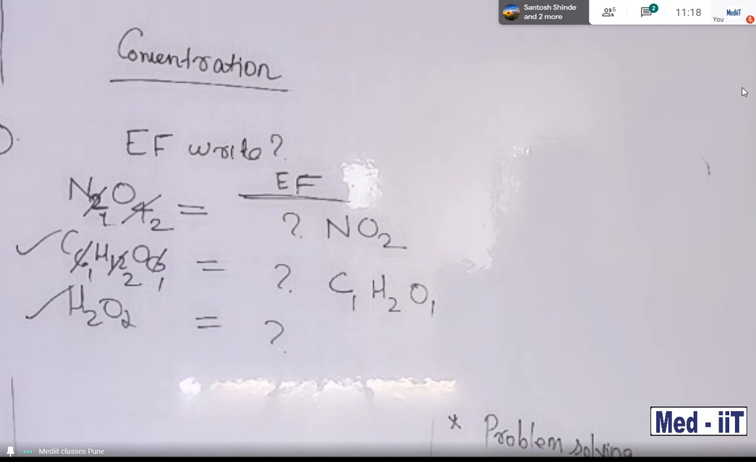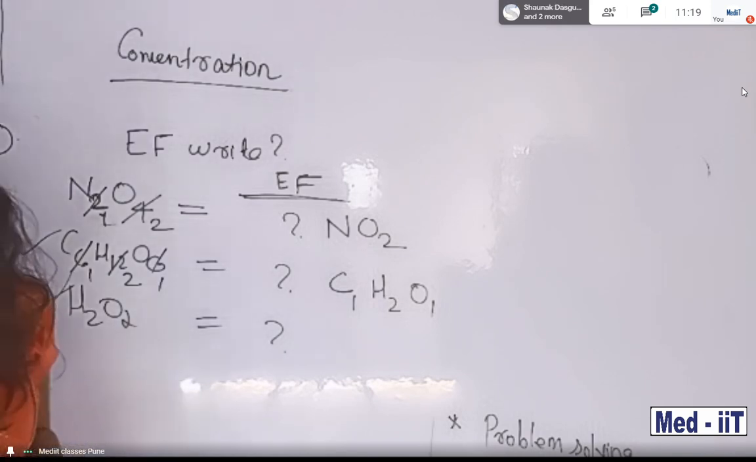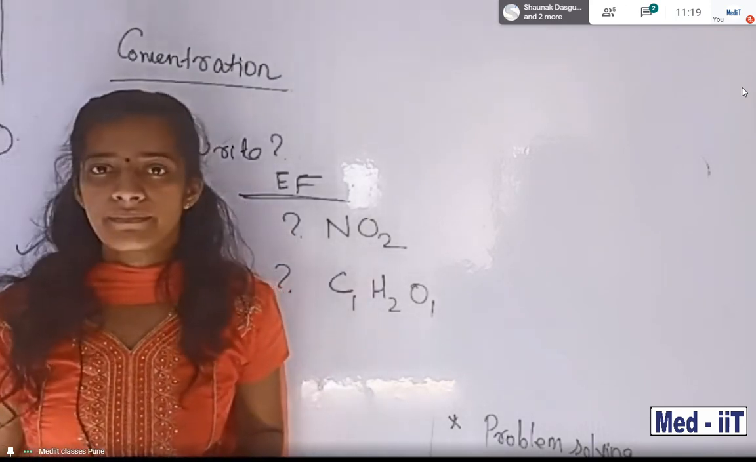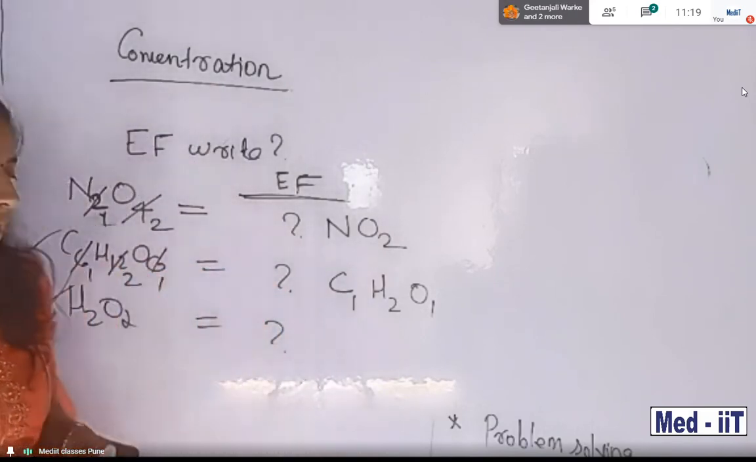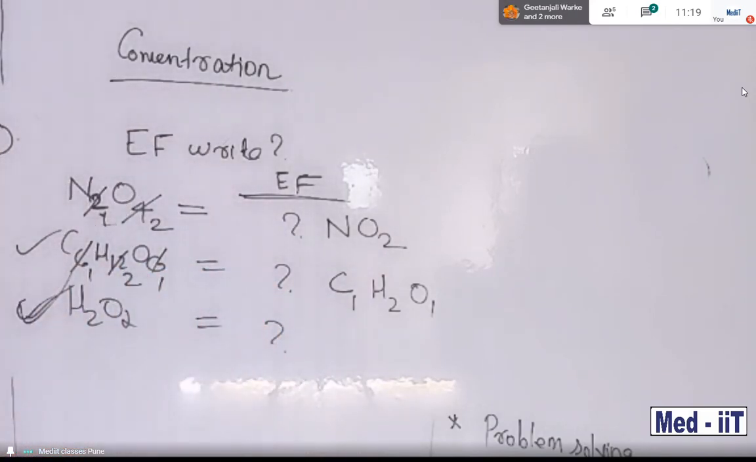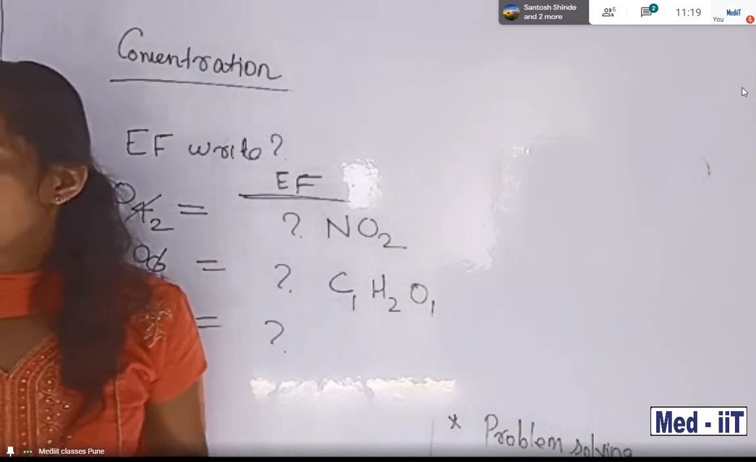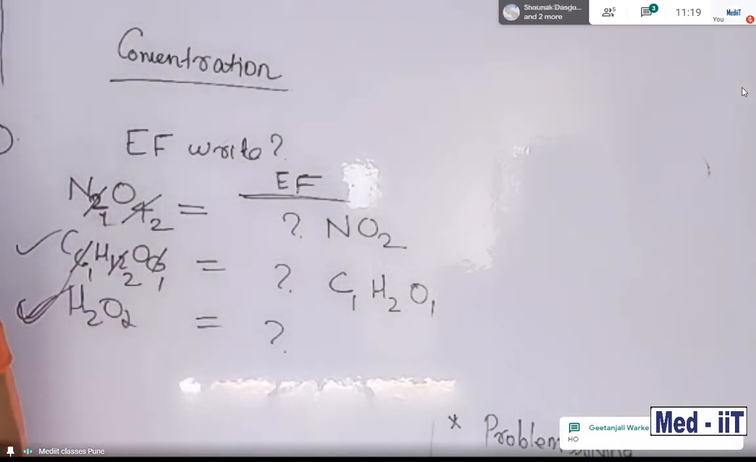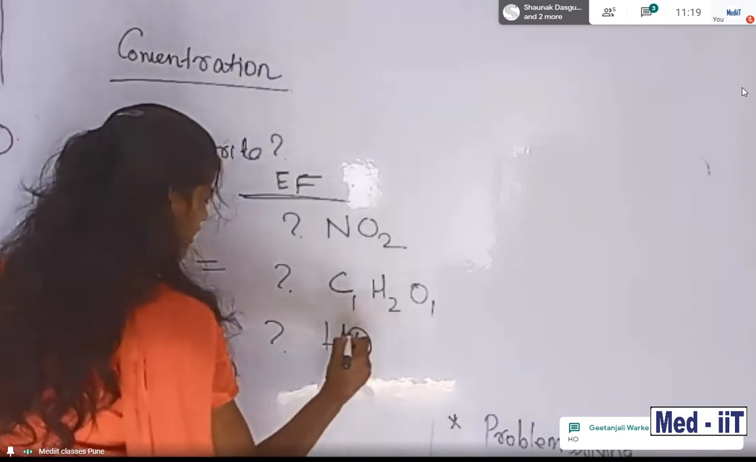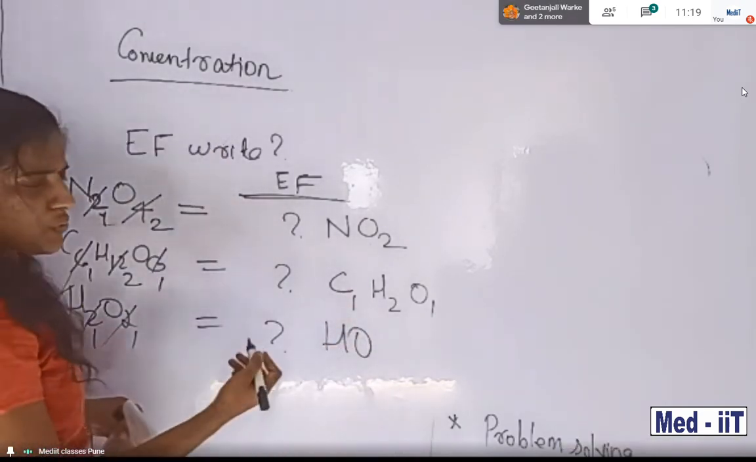Empirical formula of H2O2 first. Tell me, students. What about this one, H2O2? H2O, right. H2O only, the simplest one. Strike, 1, 1. H2O. Simple.